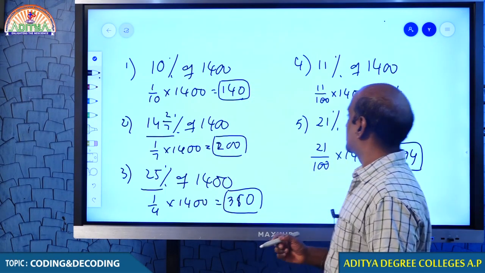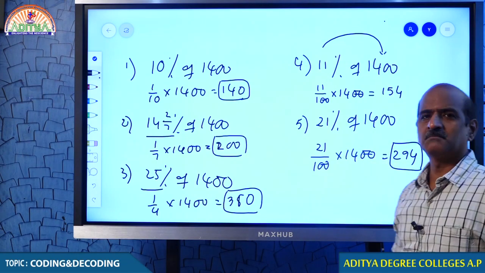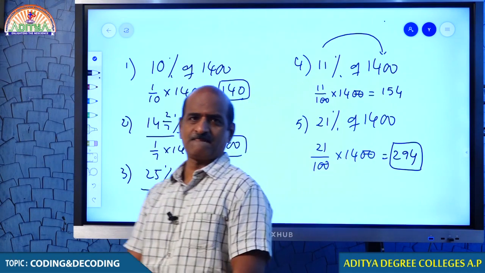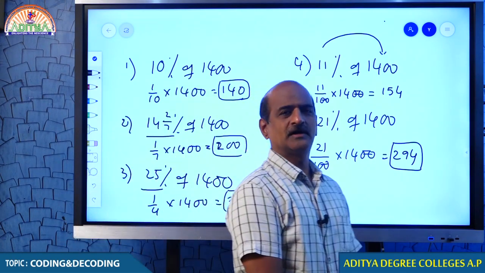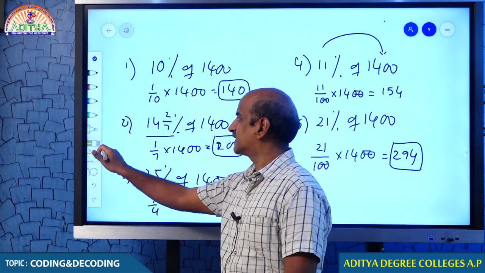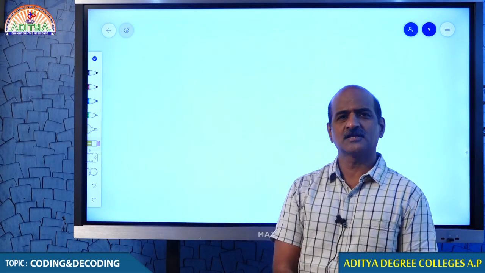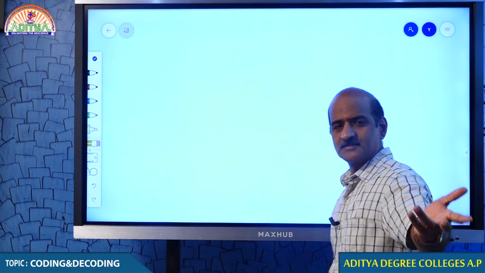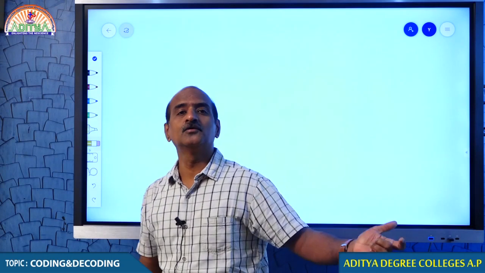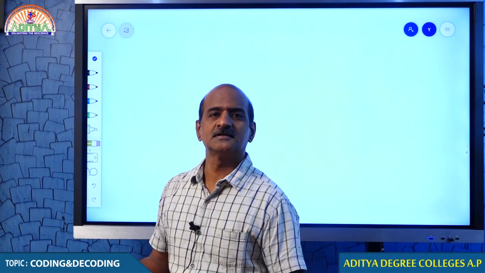But students, 11% of any number can be found in a much more convenient way. Now let me tell you how to get the calculations in the right way. As far as percentage is concerned, students, if you go to a shop, they offer you goods at a discount. There you need to know the calculation, percentage you require. If he says that I am offering a 10% discount, you should immediately understand how much is 10%.